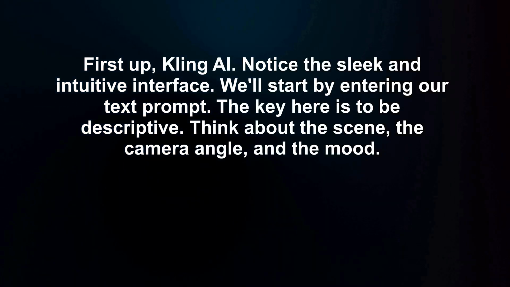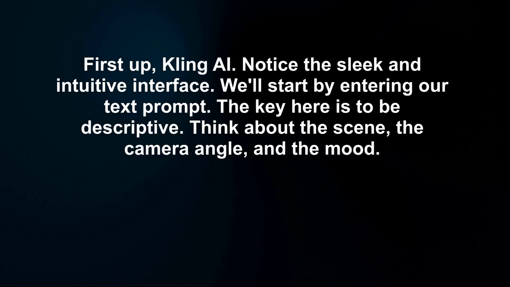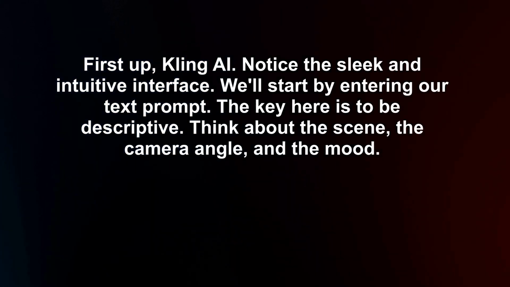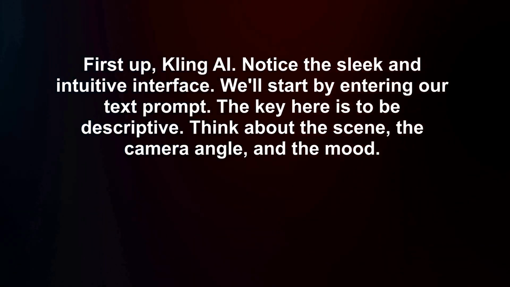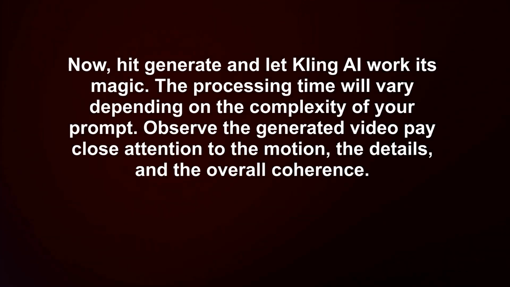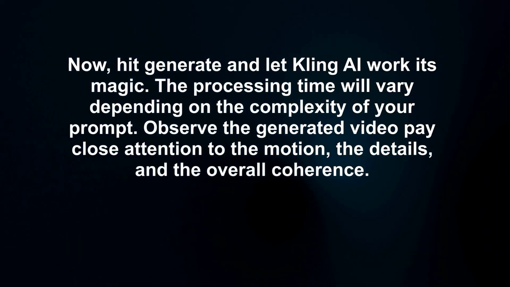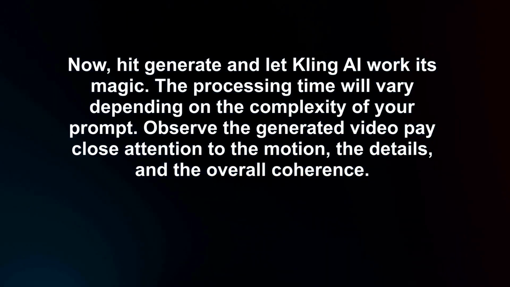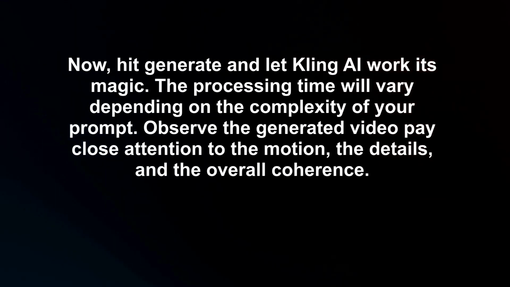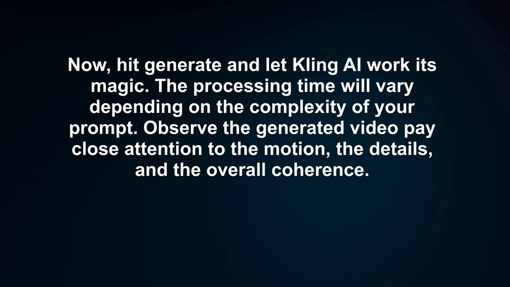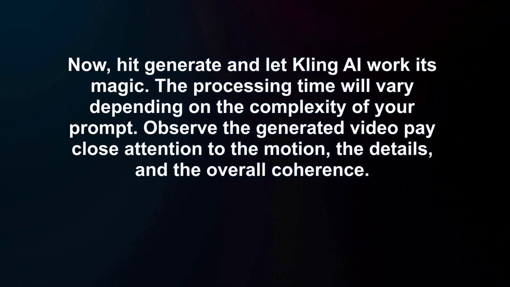We'll start by entering our text prompt. The key here is to be descriptive. Think about the scene, the camera angle, and the mood. Now, hit generate and let Kling AI work its magic. The processing time will vary depending on the complexity of your prompt. Observe the generated video, pay close attention to the motion, the details, and the overall coherence.